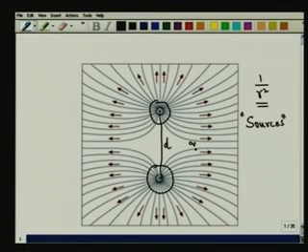Now, if the test charge were to be at a distance which is comparable to the separation between these two charges, then of course, it will see the combined electric field due to both of them. And as this picture correctly depicts, at this particular point, the charge Q tends to move in a direction perpendicular to the axis, perpendicular to the line that connects these two charges. Again, there is no surprise about that, because if I were to draw a line here and then resolve my forces, you know that the net direction is roughly in this particular direction, and all this information is very beautifully, very simply and very elegantly codified in this particular picture.